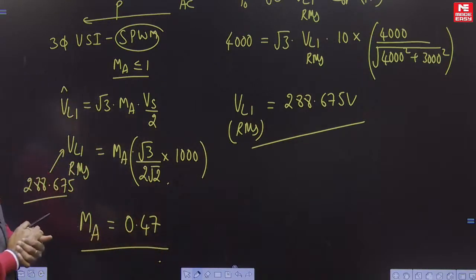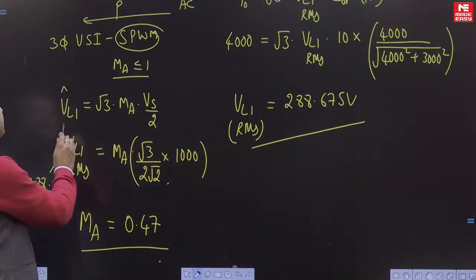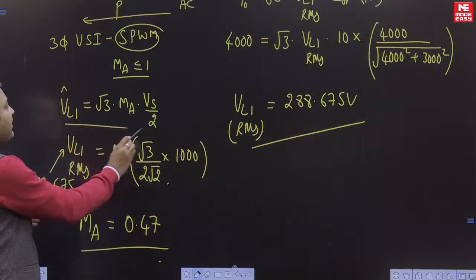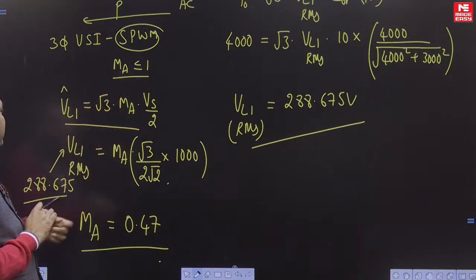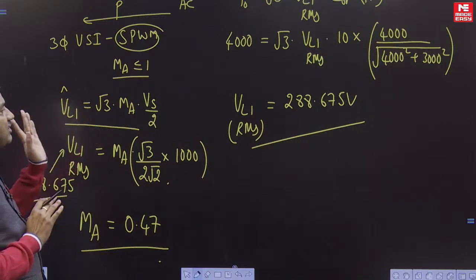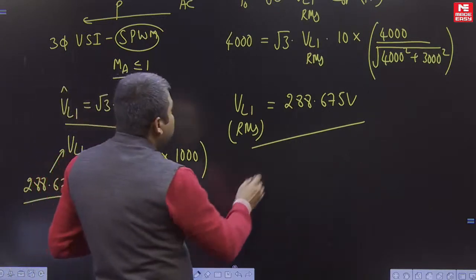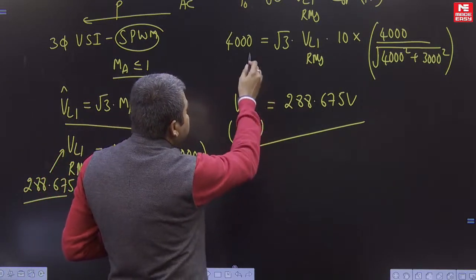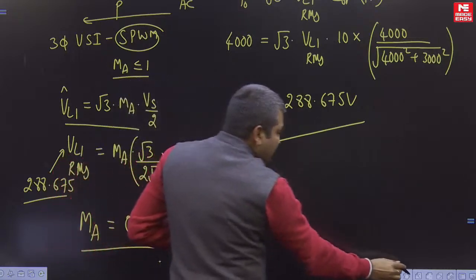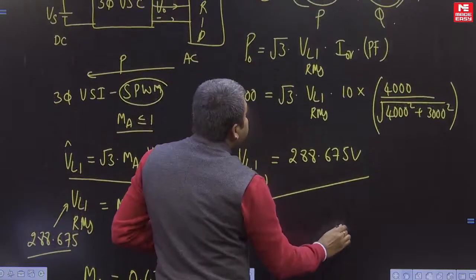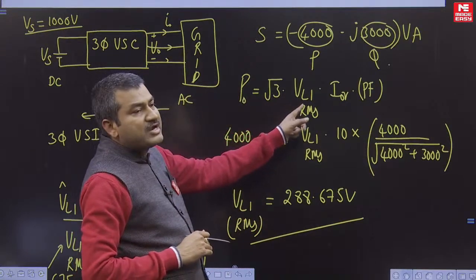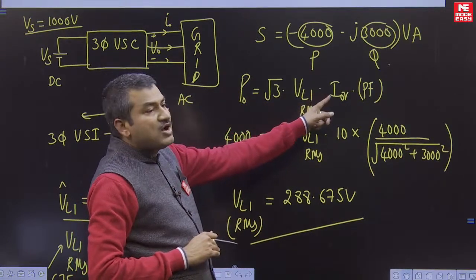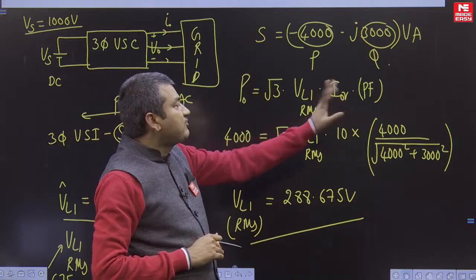Okay students, you have to remember this expression for the fundamental amplitude of line voltage when the modulation index is less than or equal to 1. First remember this formula, then you can find this fundamental voltage by using the power relations, which I have clearly shown here. Output power is equal to root 3 times fundamental line voltage RMS into RMS value of output current into power factor.